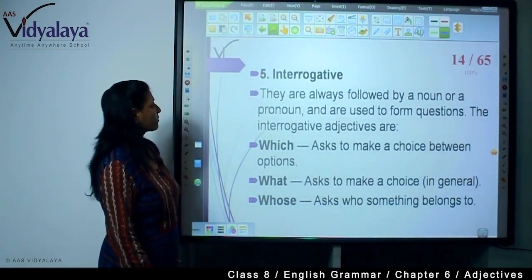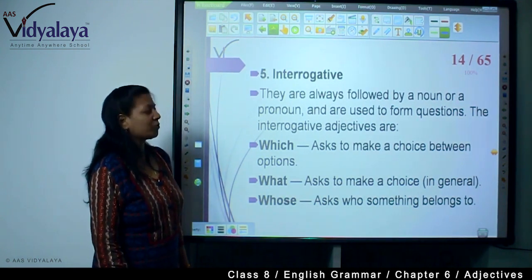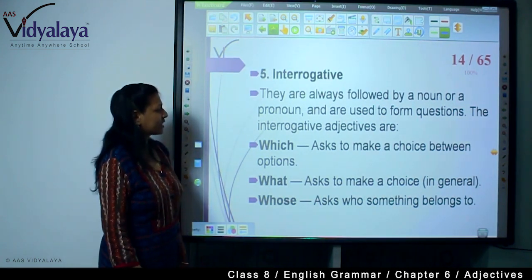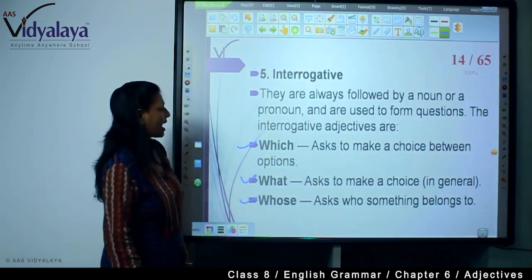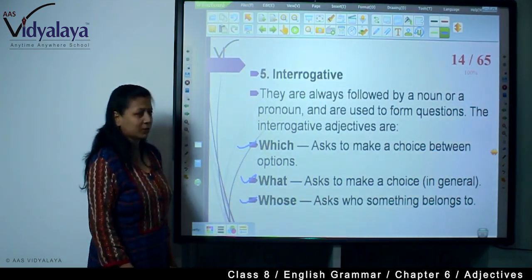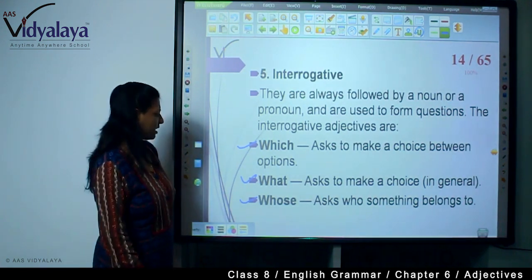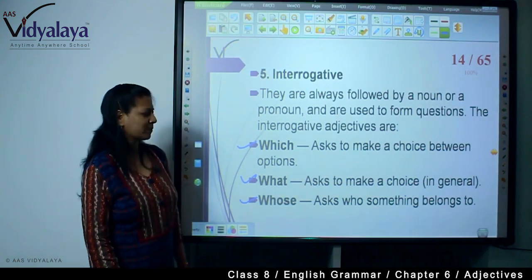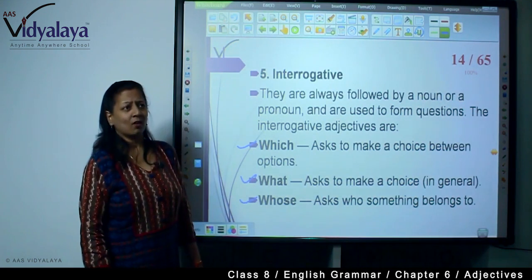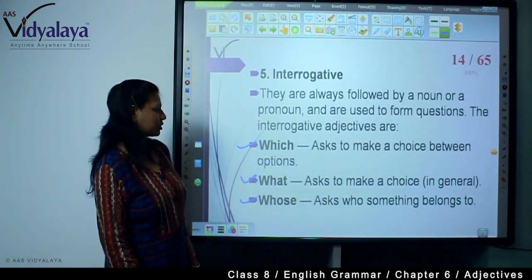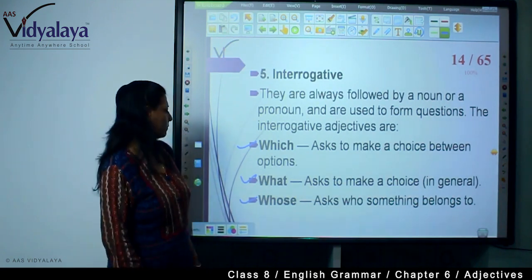Now, interrogative. They are always followed by a noun or pronoun and are used to form questions. The interrogative adjectives are which, what, whose. Which asks to make a choice between options, what asks to make a choice in general, and whose asks who something belongs to. That is, which of these books belong to you? Right choice. Which of these two houses would you like to buy?